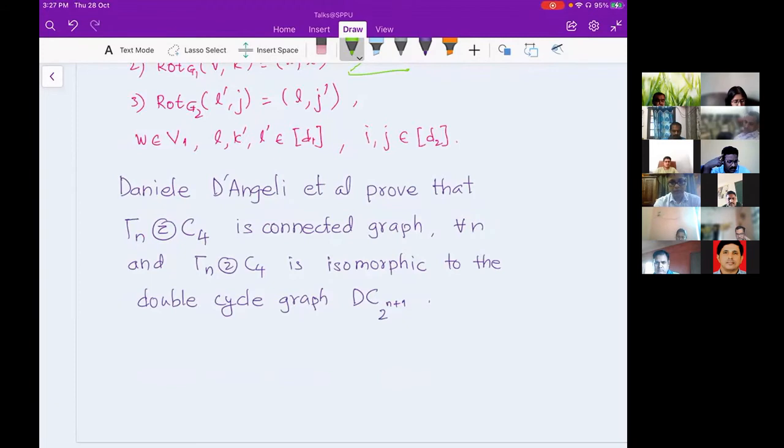What I wanted to add here, before I go to the next slide, is that if you have G1 and its zigzag product with G2, there is a theorem which says something about the neighborhood graph of G2. Neighborhood graph means you take every vertex of G2 and find its neighbors, and that will be the neighborhood of that vertex.